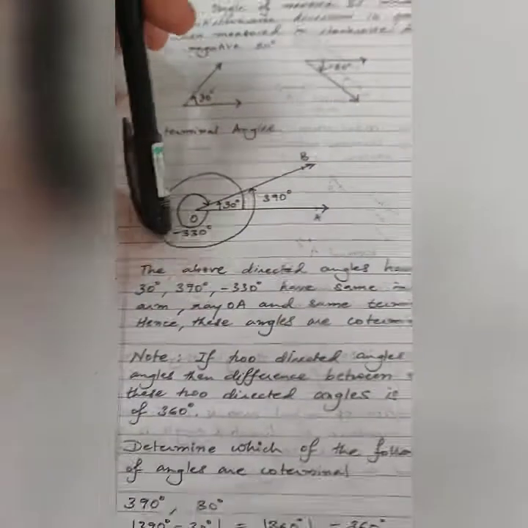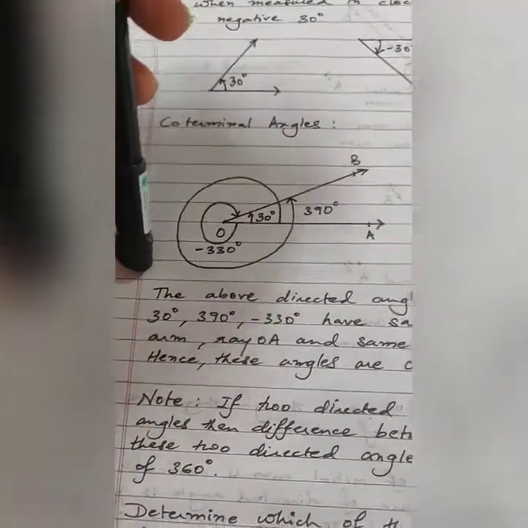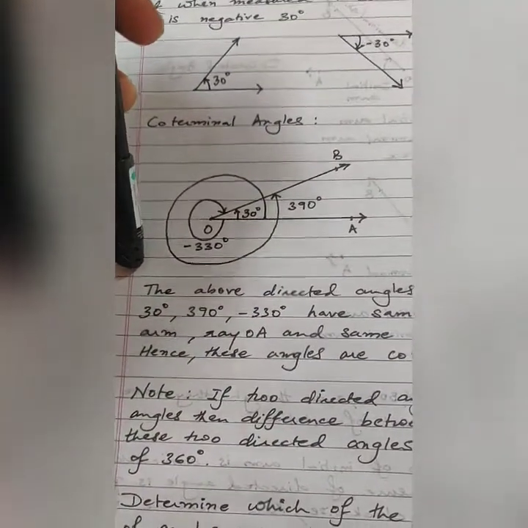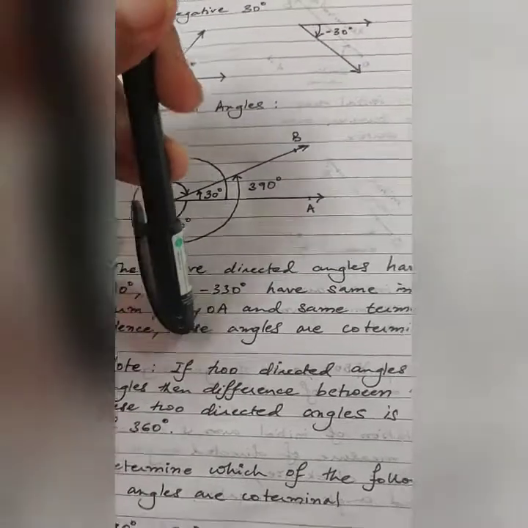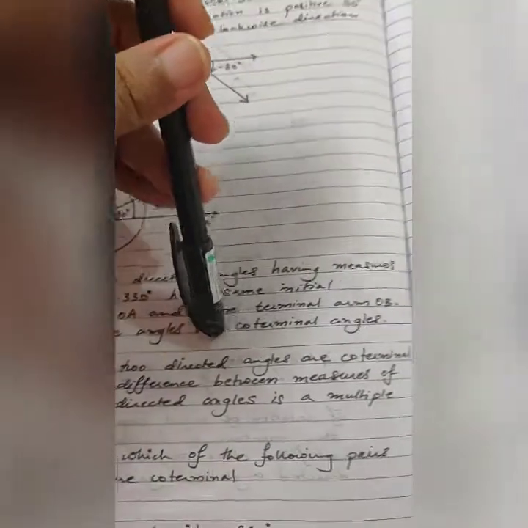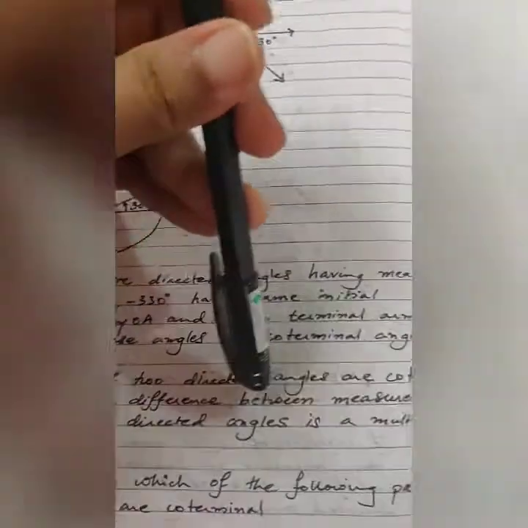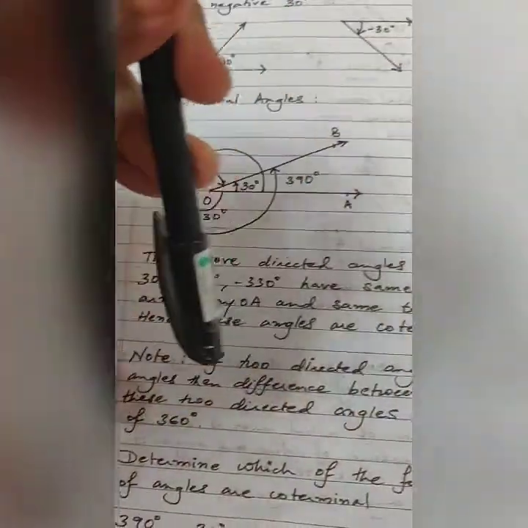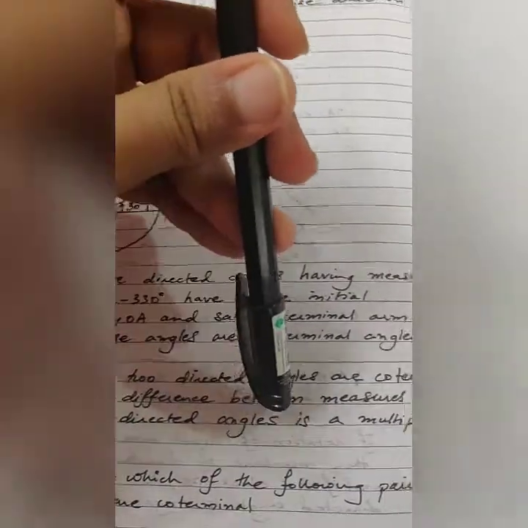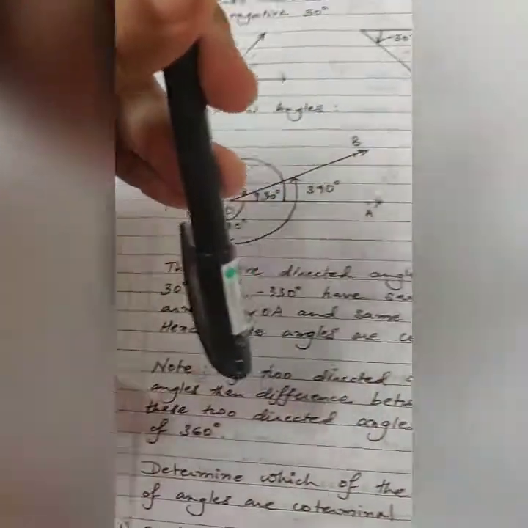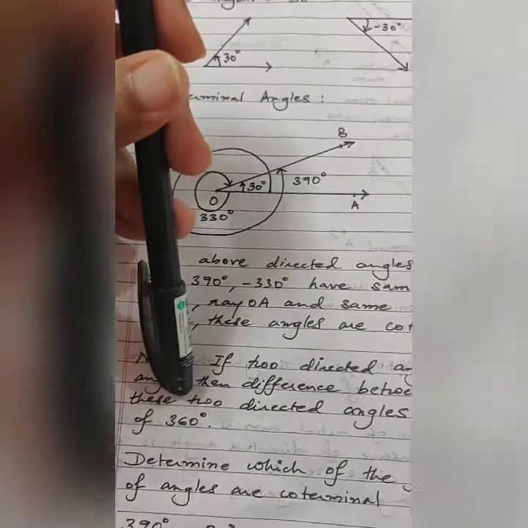Now how do we know? If I just give you any two angles and ask you whether they are coterminal or not, what we do is: if two directed angles are coterminal, then the difference between their measures will be a multiple of 360 degrees.